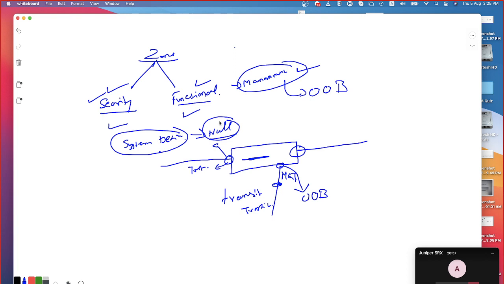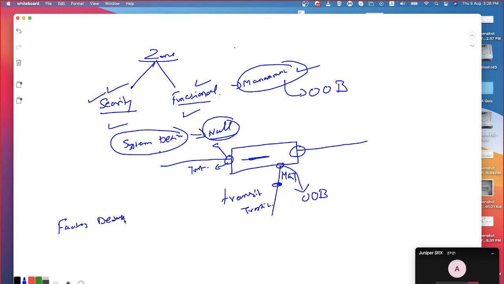That is going to be preventing an administrator from placing an unused interface in a production network. Even if it is placed, even if it is configured, it is of no use. Okay. There is also one more thing called factory default zones.